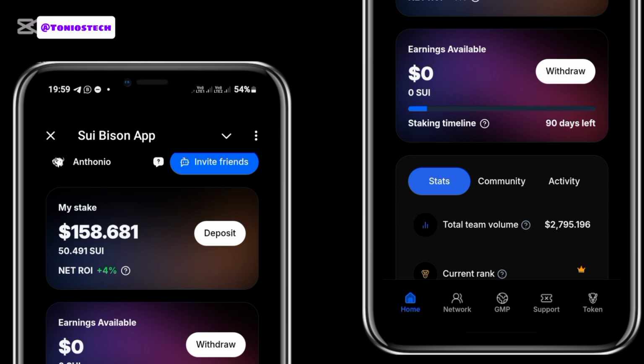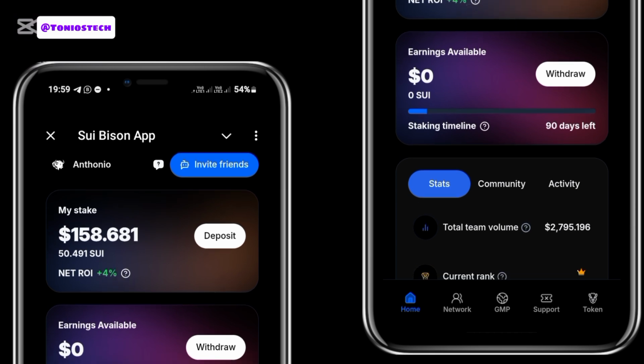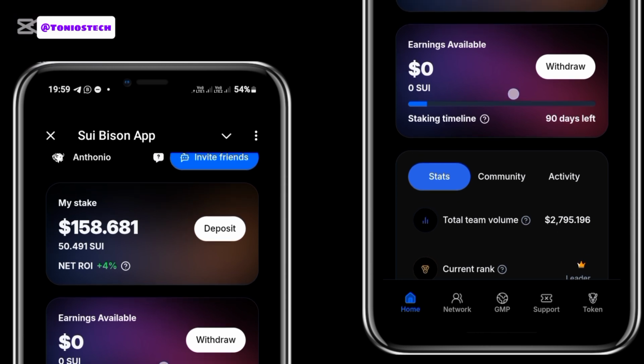This is what you withdraw at the end of the day. The amount of income you earn per day is 4%. So tomorrow I'm going to be earning 4% of my 50 SUI. Do the maths: 4 divided by 100, then you multiply it by whatever you have here, and you know the amount you're going to be earning daily from this platform. So that is basically how it goes.